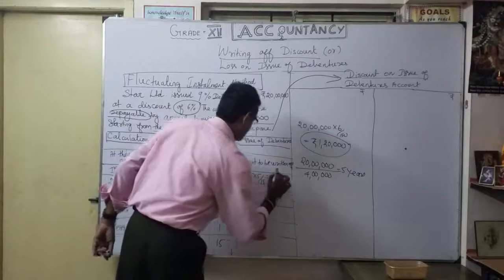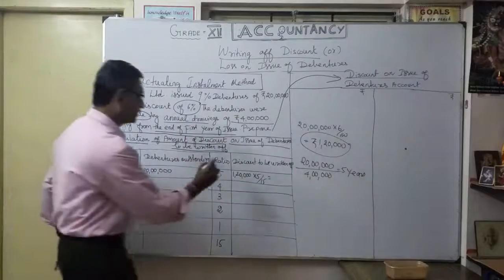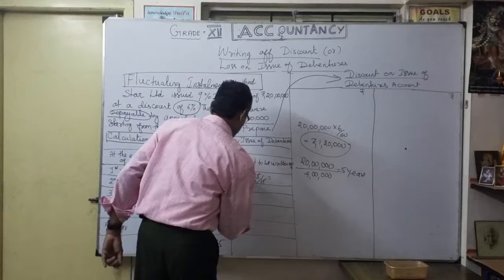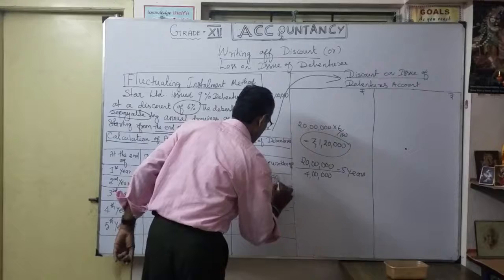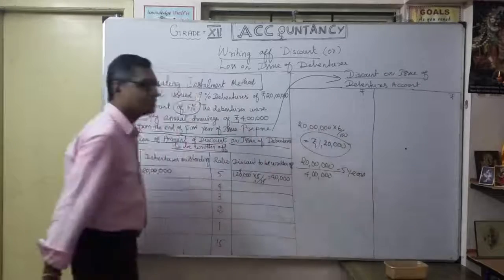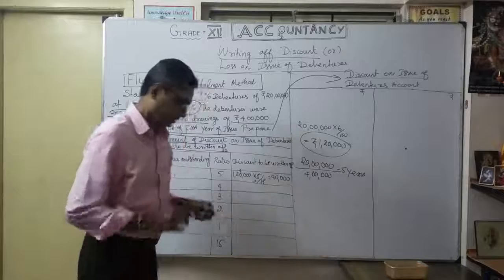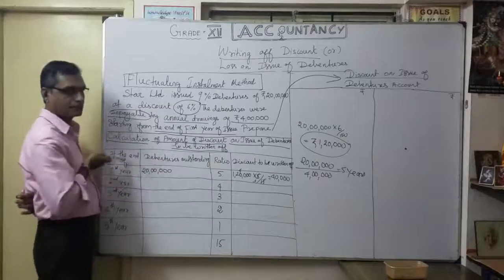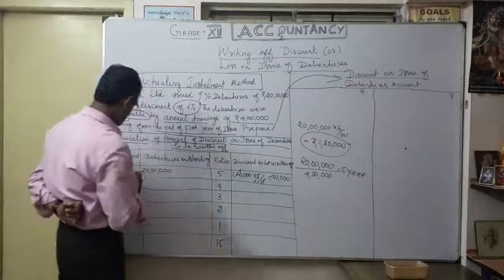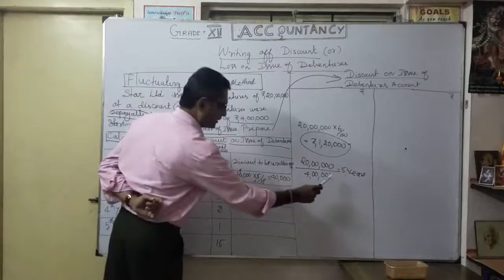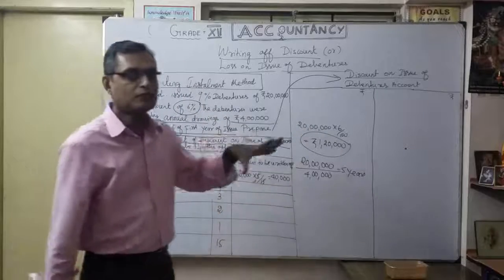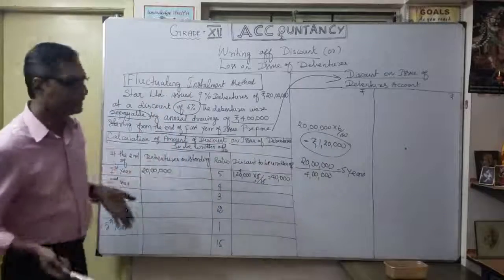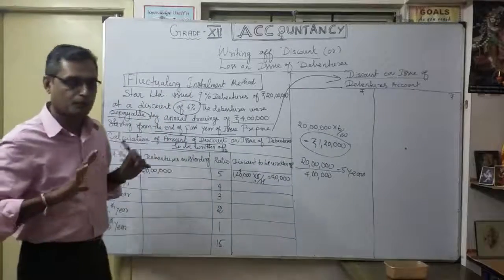So how much are you going to write off in the very first year? For simplification, 5 here is 3 times, so 3 times 15, and 40,000. First year, you are going to write off 40,000. You understood? Repeat once again. The debentures outstanding in the very first year are 20 lakhs. So the ratio up to 5 years, according to this calculation, each year 4 lakhs is redeemed. So the 20 lakhs will be redeemed over 5 years, every year 4 lakhs, which means by the 5th year the entire redemption money will be wound up.